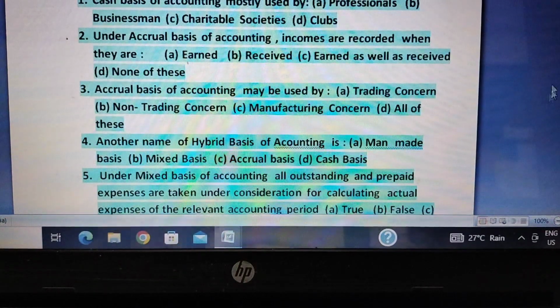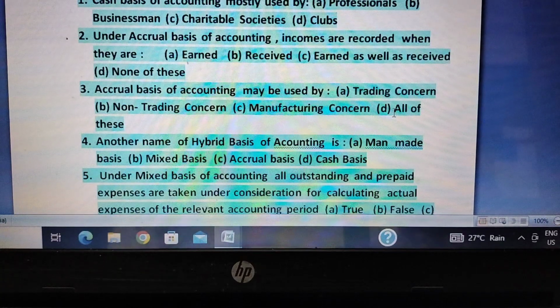The third important question is: accrual basis of accounting may be used by trading concern, non-trading concern, manufacturing concern, or all of these. Trading concern means those business enterprises which deal with goods already manufactured, like the wholesaler. Non-trading concern means those concerns which work mainly for welfare activities.